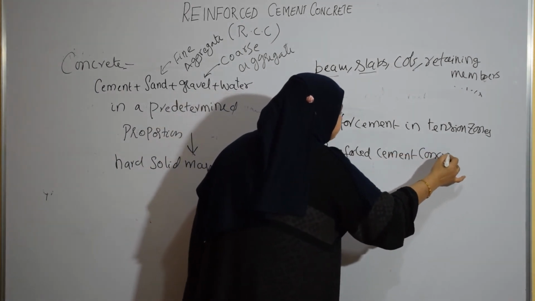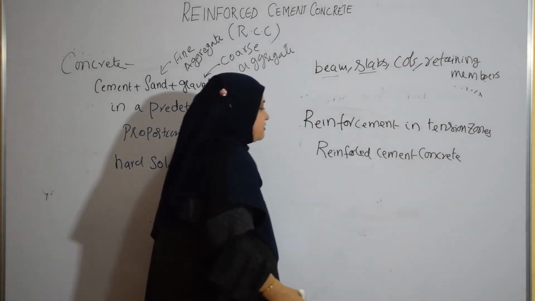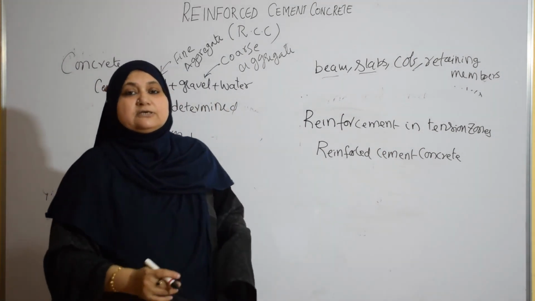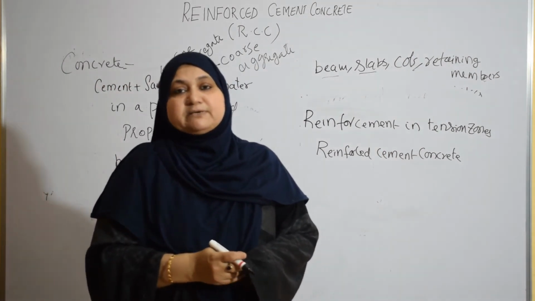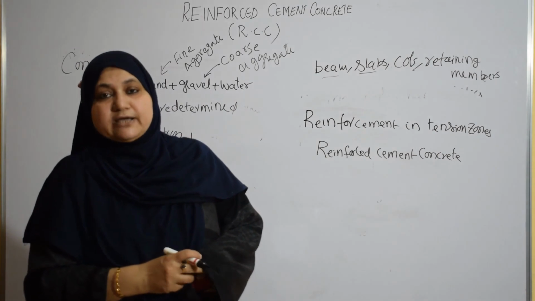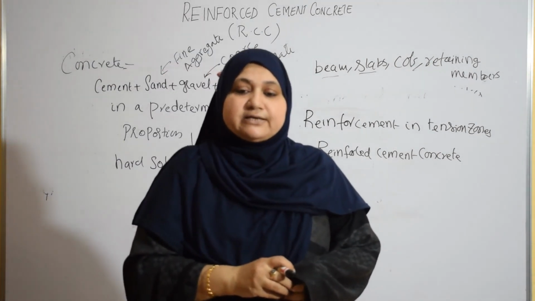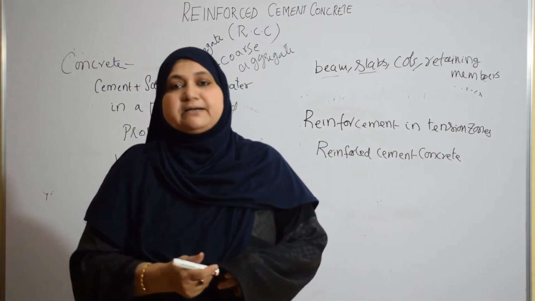We have to introduce the steel or reinforcement in the tension zone. Such concrete is known as reinforced cement concrete.